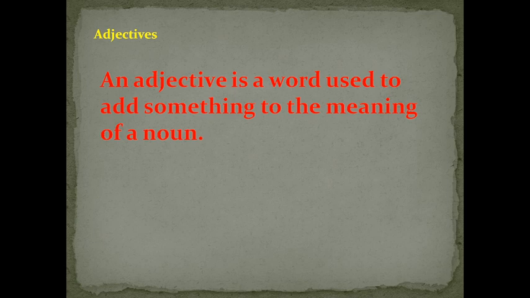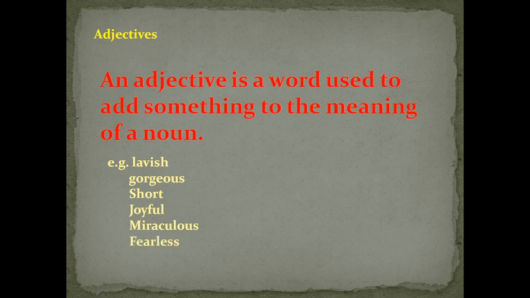So as we have seen, some words can be used to describe nouns. They are known as adjectives. An adjective is a word used to add something to the meaning of a noun. For example, lavish, gorgeous, short, joyful, miraculous, fearless, etc.